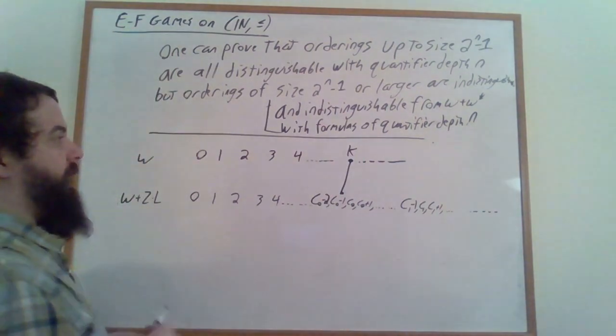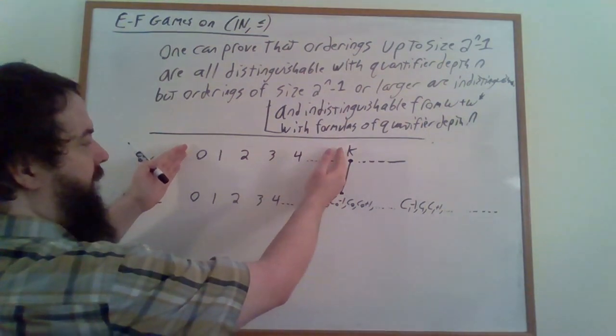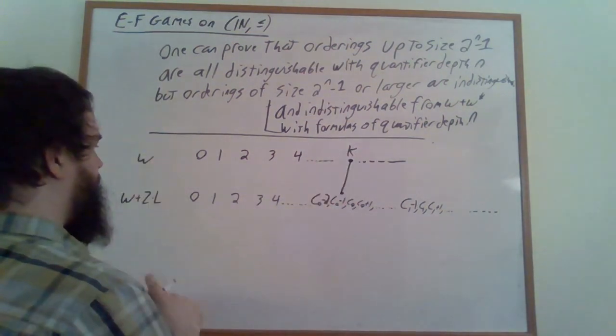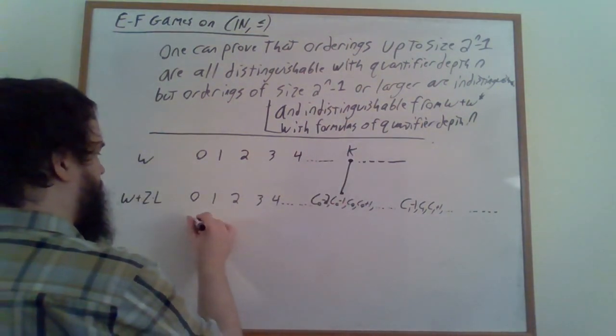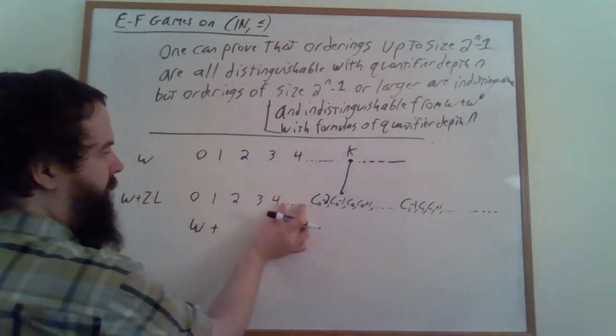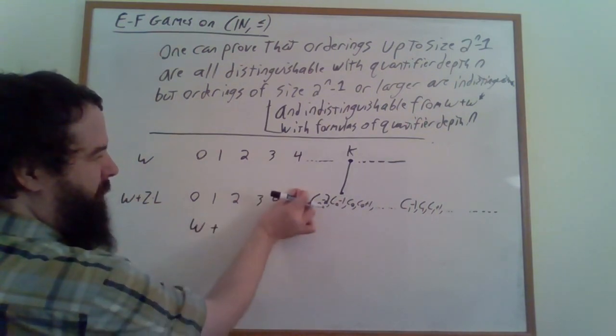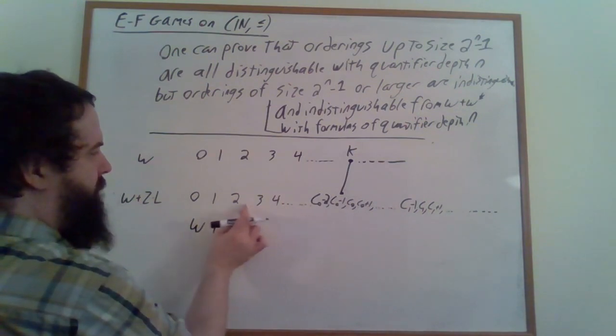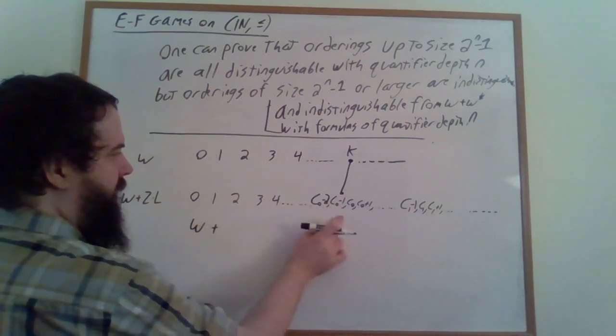On the other hand, we have some large finite linear ordering versus a linear ordering of the form omega plus, potentially, some copies of z between here and here.